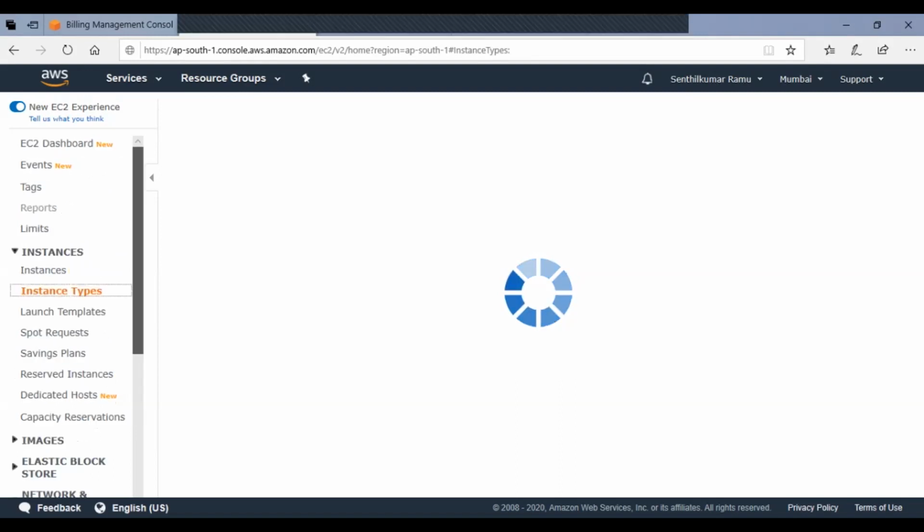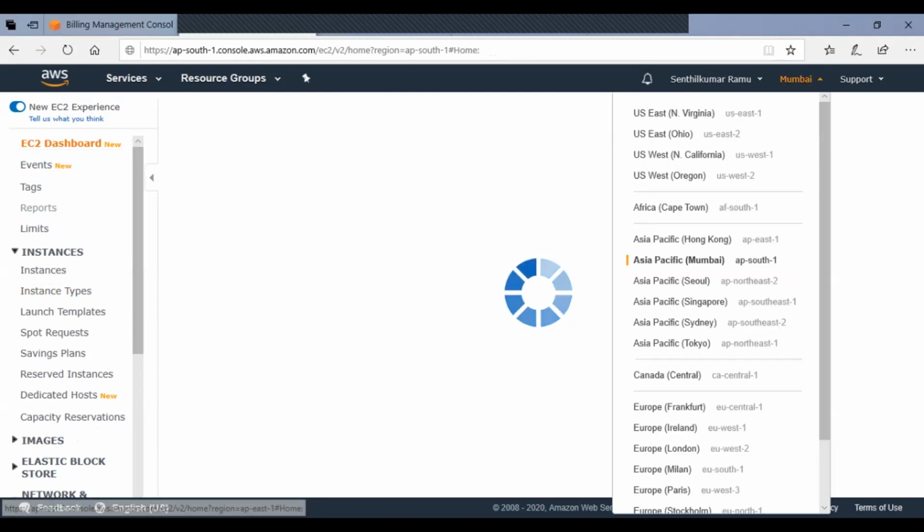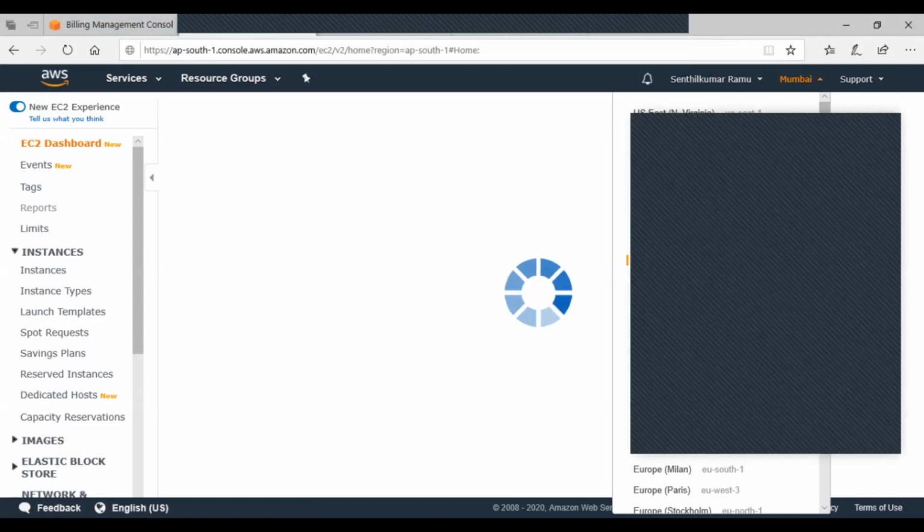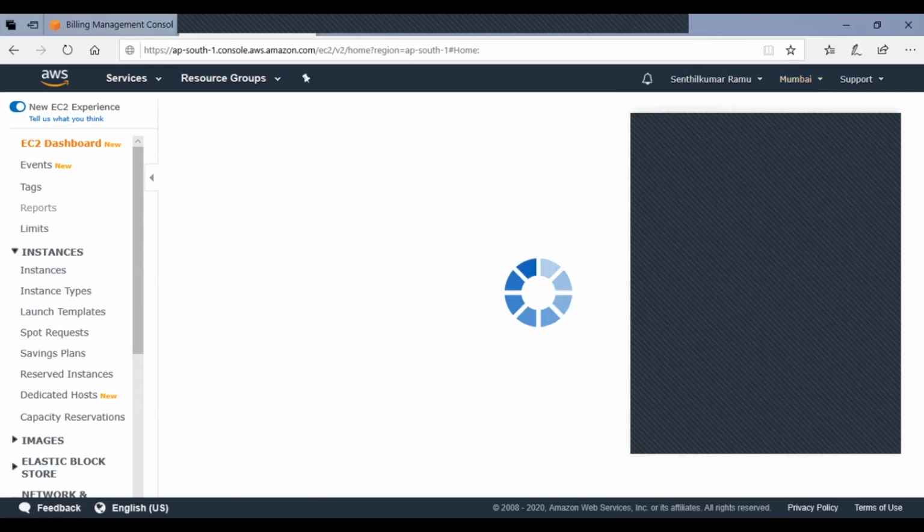I selected a wrong instance. It takes a lot of time to provision today. It's more than 5 minutes, no? I don't think it takes that long. Yeah, sir, this is unusual. I haven't seen any server taking this long. It doesn't take so much time, maximum 2-3 minutes, I believe. Maybe whoever has created an instance, probably you share your screen, and I will use your screen. I'll minimize mine.